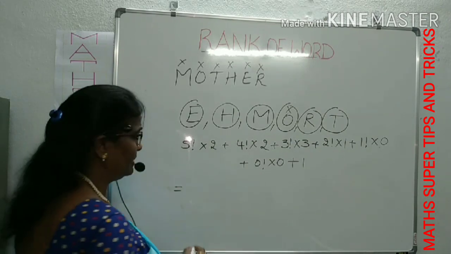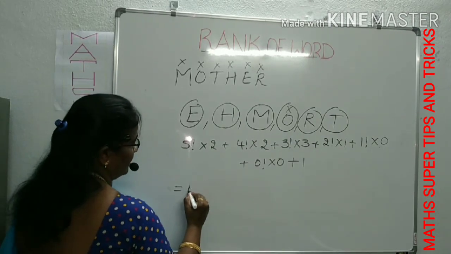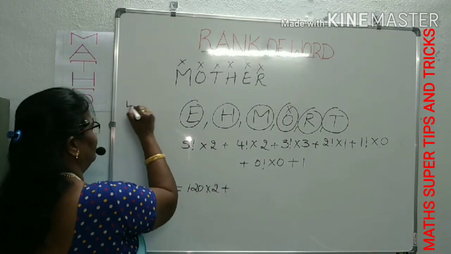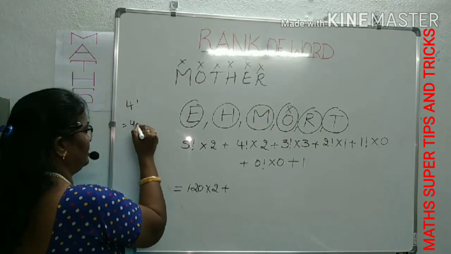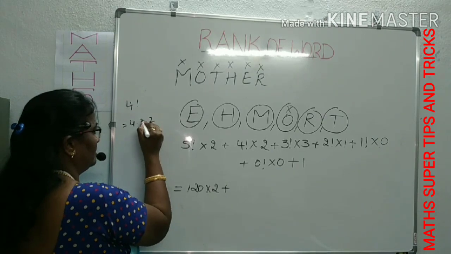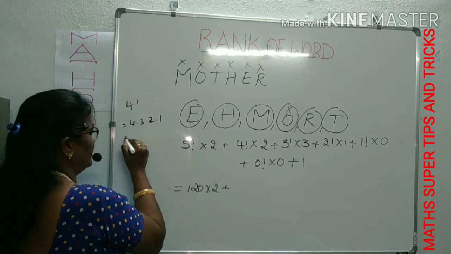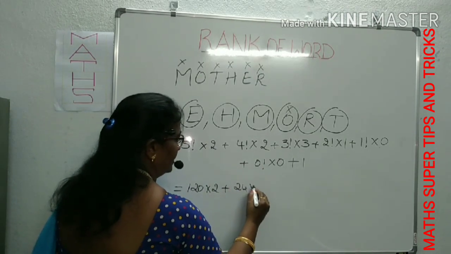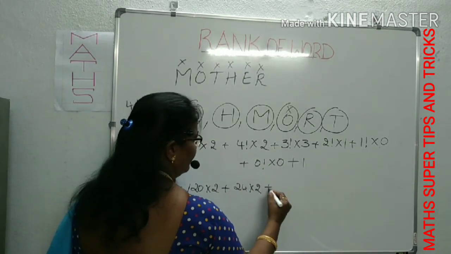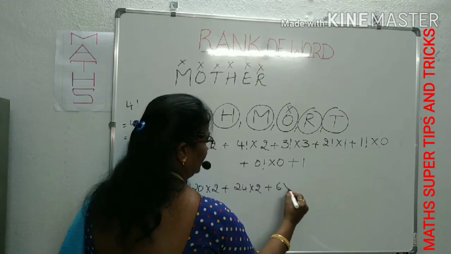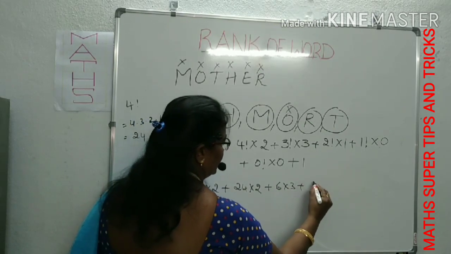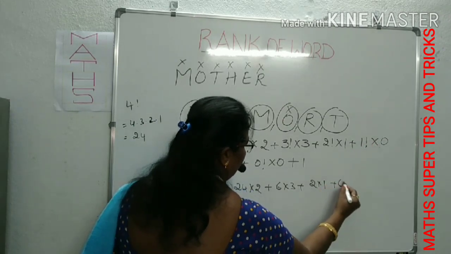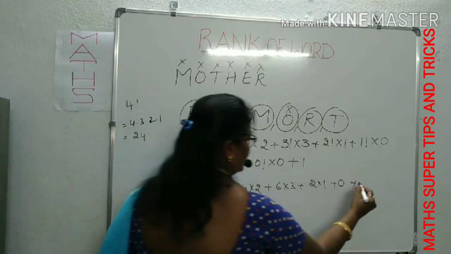Just now I'll explain. 5 factorial is value 120 into 2, plus 4 factorial. 4 factorial is nothing but 4 into 3 into 2 into 1. That means 24. 24 into 2, here plus 3 factorial, 3 into 2 is 6, into 3, plus 2 factorial is 2 into already 1, plus 1 factorial into 0 is 0, plus 0 factorial into 0 is 0.